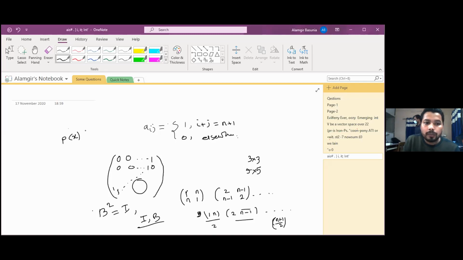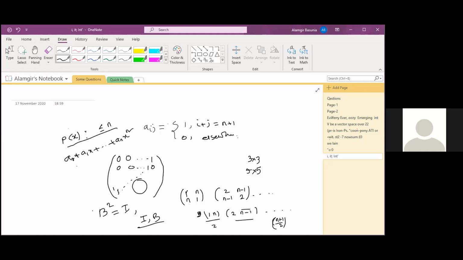If px is a polynomial of degree less equal 5, or for any polynomial, it's also true. Suppose px is a polynomial of degree less equal n. Then px should look like a0 plus a1x plus up to an x to the power n.